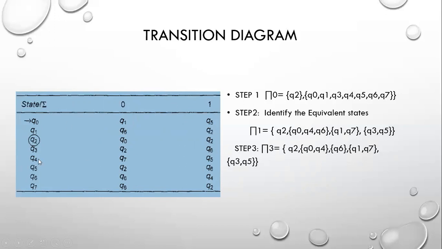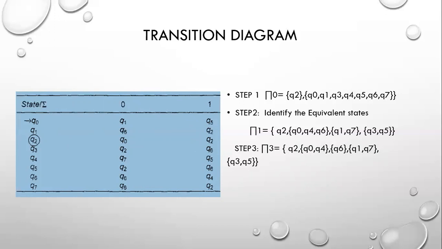Then Q4 on 0 reaches Q7, but Q4 on 1 reaches Q5. Q0 on 1 reaches Q5. So this should be treated as one single block. Now the separation is completed. Q2 is one state, Q0 and Q4 is one state, Q6 is a different state, Q1 and Q7 is one state, and Q3 and Q5 is one state.